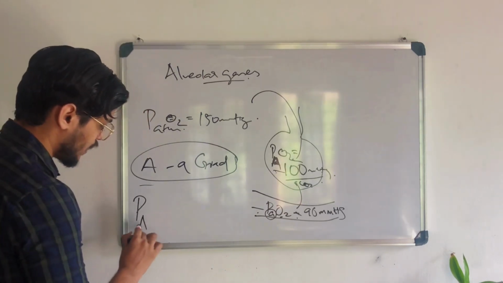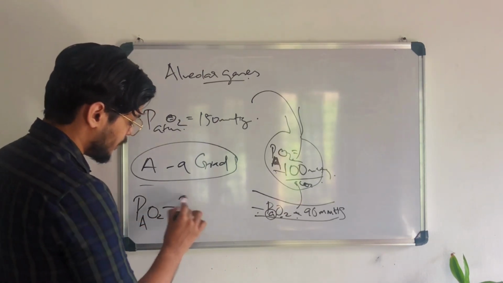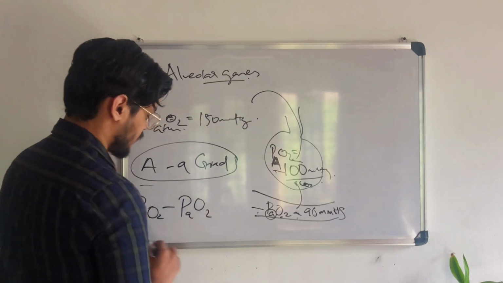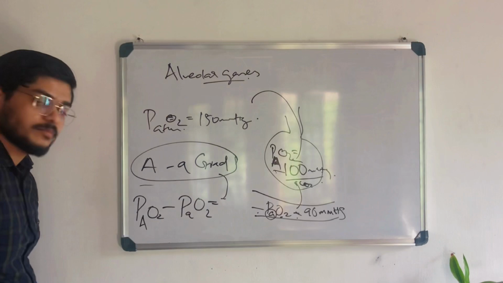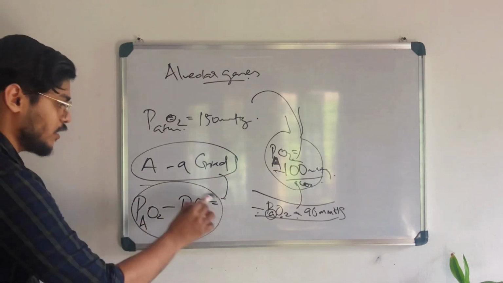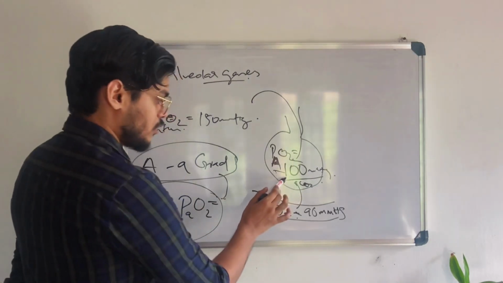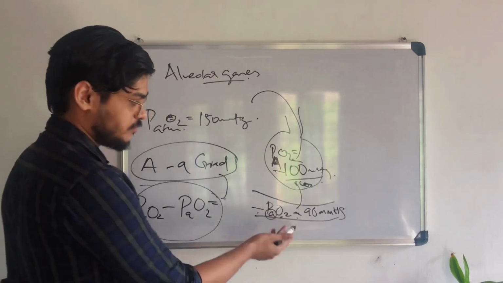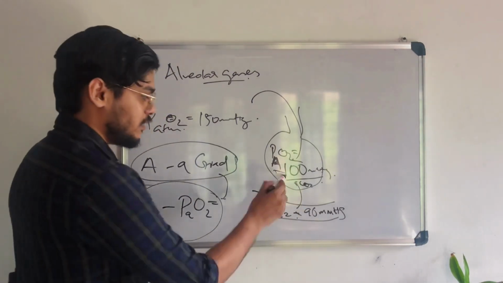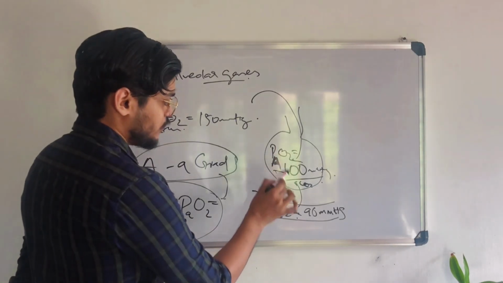It is PAO2 minus PaO2, which is the AA gradient. So we know it should be 10 mmHg here, right? When we subtract from here and here.